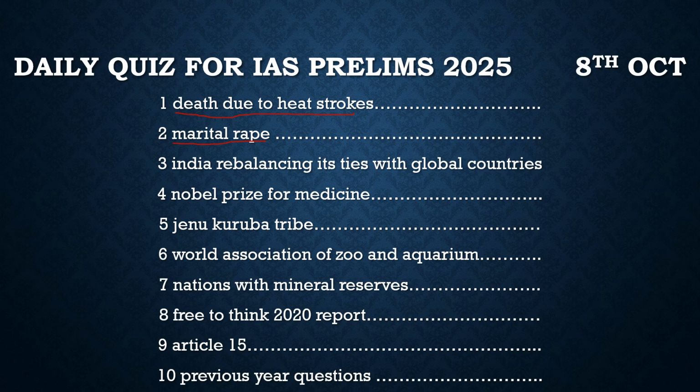With respect to this, a petitioner went to the Supreme Court and challenged the constitutionality of this law. According to the petitioner, it is very much unconstitutional. So let's see what the government says with respect to it. According to the government, if it goes for laws which criminalize marital rape, it will break down the marriage system in the country.